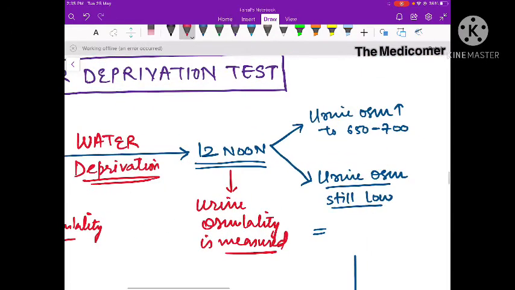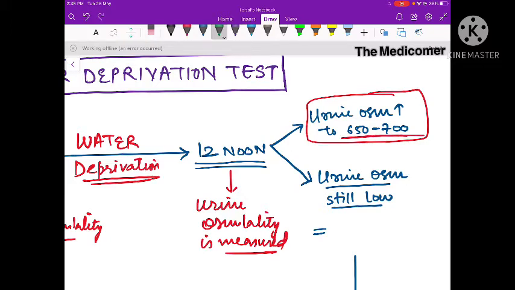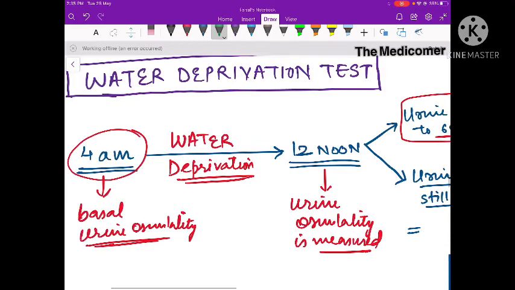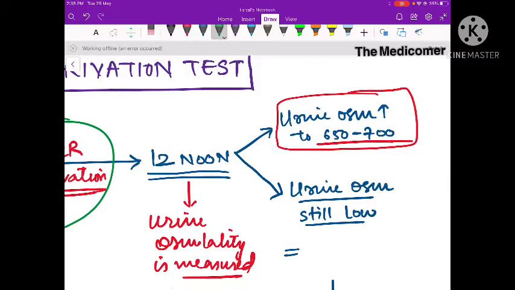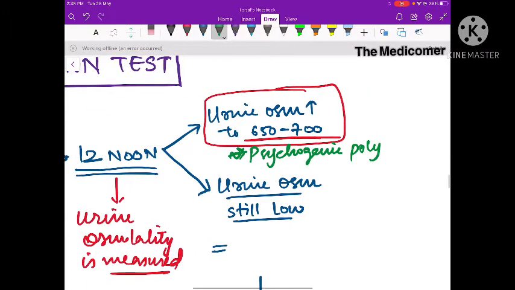Now, if the urine osmolality has increased, if it has improved almost to 650 to 700, that means it's nearly normal. So this is a case of psychogenic polydipsia. It means the person was taking more water, so he was passing dilute urine. Now we stopped the water, so the osmolality increased and it became almost normal.